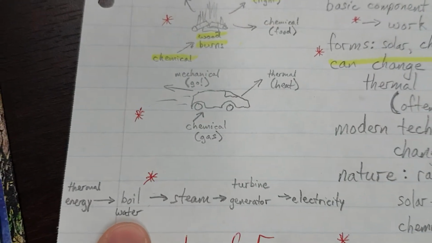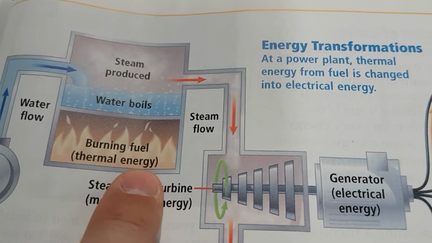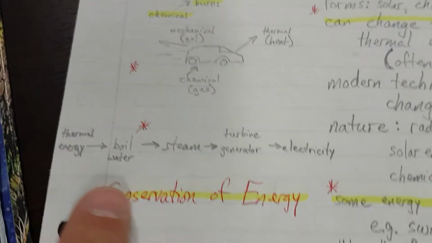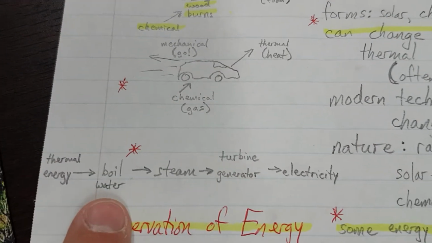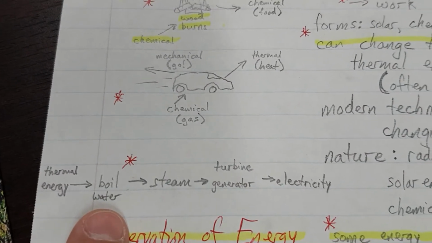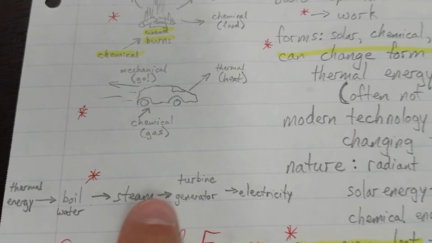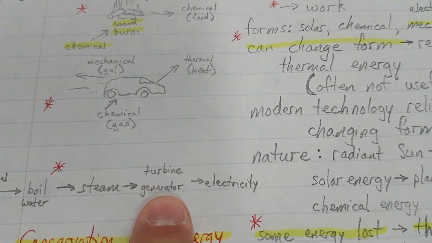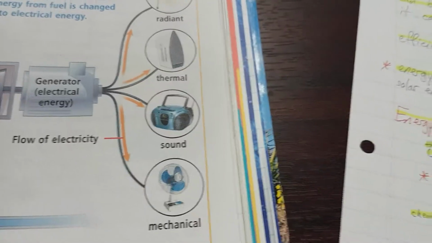Okay, so how do we boil the water? Well, we need thermal energy, right? We need fire. So now your whole drawing should start with thermal energy. That heat boils the water. The boiling water can change into steam. The steam flows and makes the turbine generator spin, and it generates electricity. And then we can use that electricity for all the things we plug in.